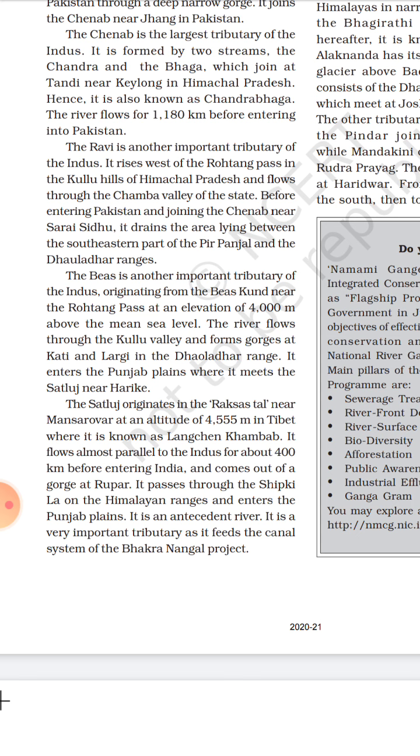It passes through Shipkila in Himachal Pradesh on the Himalayan ranges, and enters the Punjab plain. It is a very important tributary, and it feeds the canal system of the Bhakra Nangal project. Before Tehri Dam, Bhakra Nangal Dam was known as the world's highest dam. Asia's highest dam was the Bhakra Nangal project before Tehri Dam.